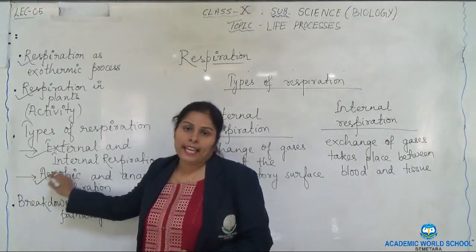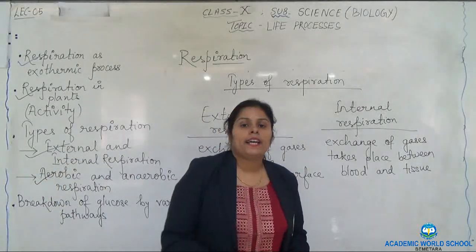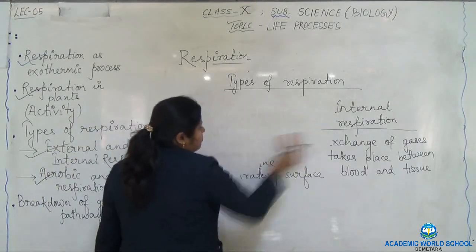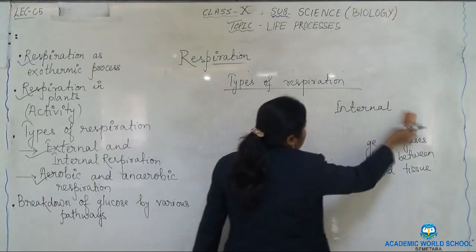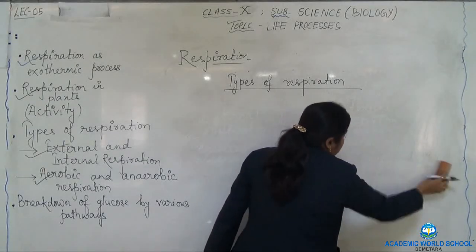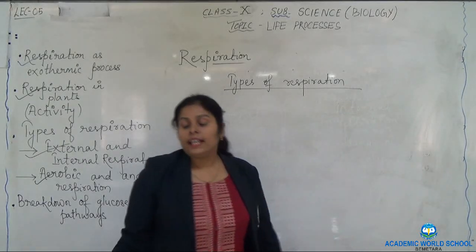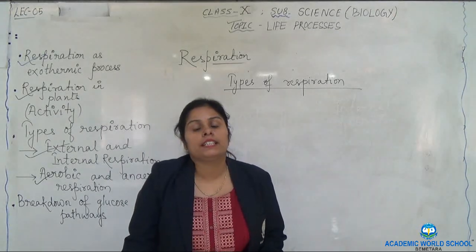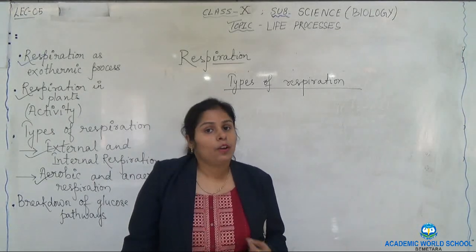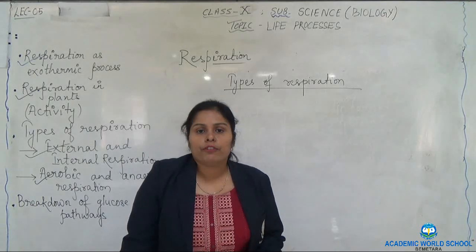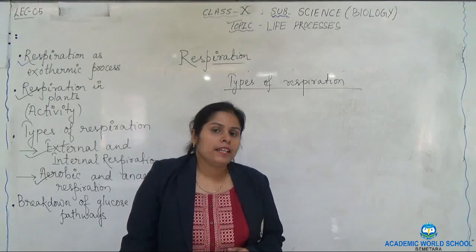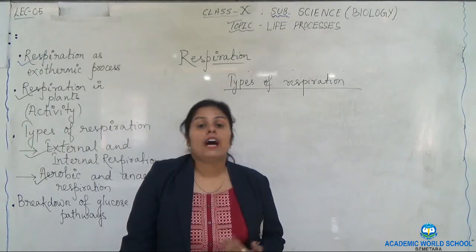Next we will do aerobic and anaerobic respiration. Aerobic and anaerobic respiration depend upon the requirement of oxygen. The type of respiration in which oxygen is required for the breakdown of glucose is considered as aerobic, and anaerobic means without oxygen.